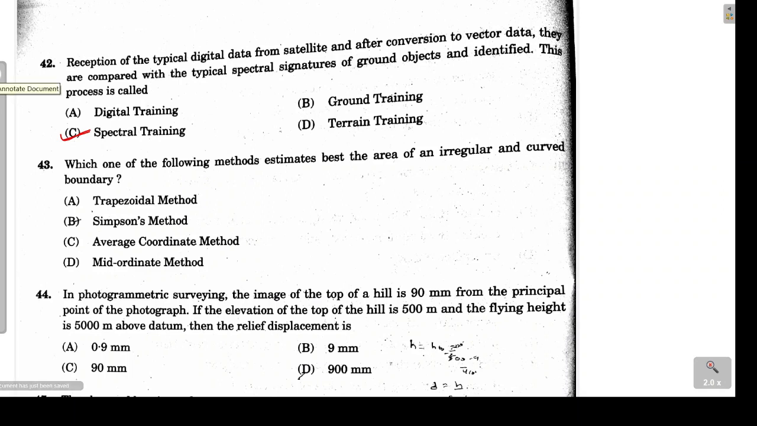Next, 43rd problem. Here they are asking that suppose we have an irregular and curved boundary and we want to compute its area. So which among the following methods will give us the best estimate? The correct answer is Simpson's method, because in Simpson's method we assume the curved boundary.